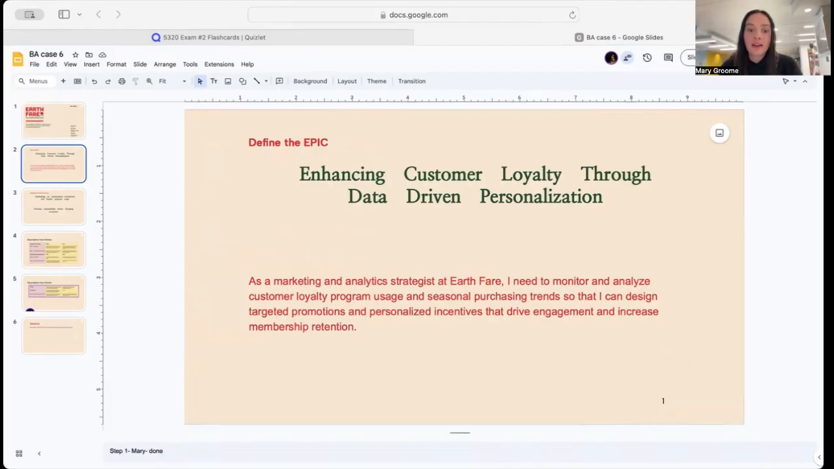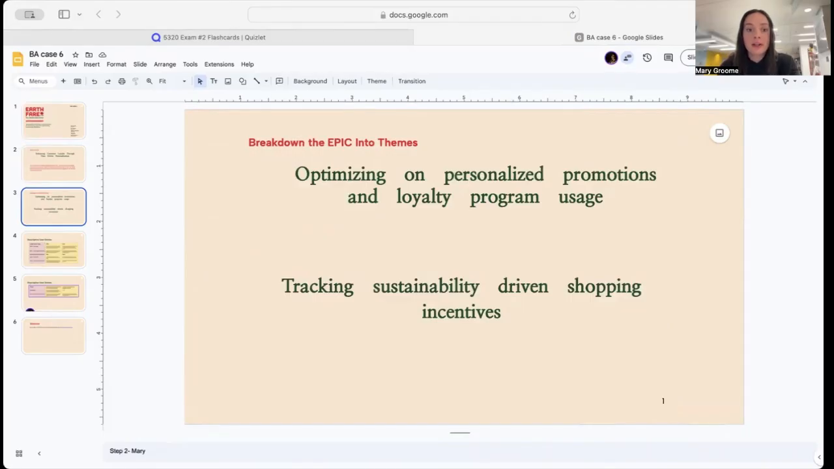So as a marketing and analyst strategist at Earth Fare, we need to monitor and analyze customer loyalty program usage and seasonal purchasing trends so that we can design targeted promotions and personalized incentives. We can do this to drive engagement and increase customer membership or loyalty retention. For breaking down the epic into themes for our descriptive storyline, our first theme is going to be optimizing personalized promotions and loyalty program usage. Our second theme is going to be tracking sustainability-driven shopping incentives.